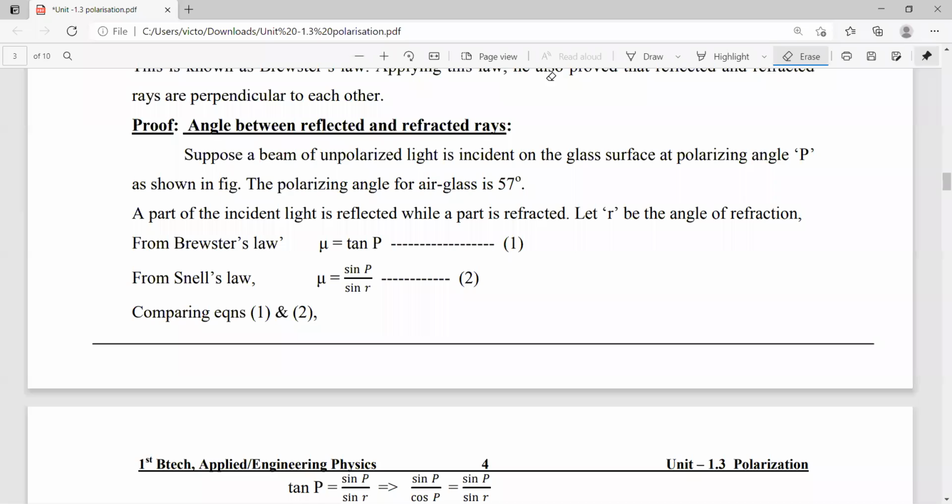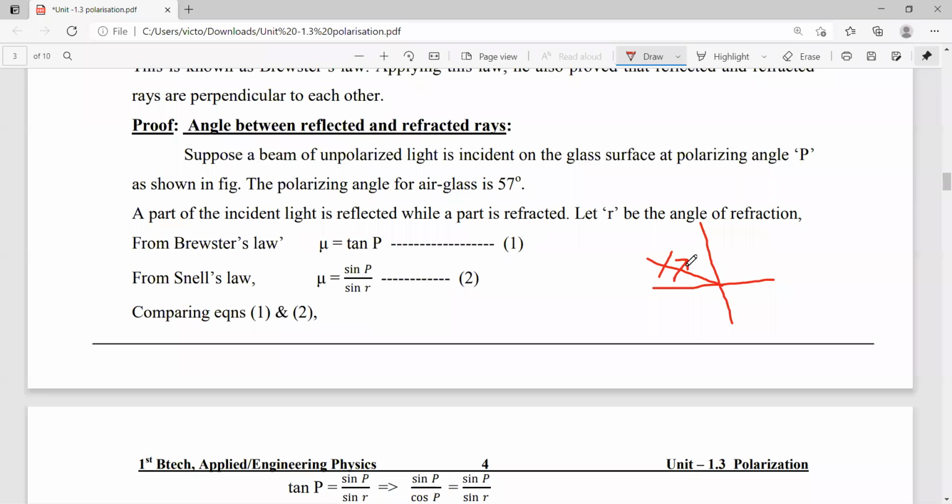Now, proof of the angle between reflected and refracted rays. Suppose a beam of unpolarized light is incident on a glass surface at the polarizing angle P. Here the polarizing angle for air and glass is 57 degrees. So this is the glass plate, this is the perpendicular, and this is the unpolarized light.